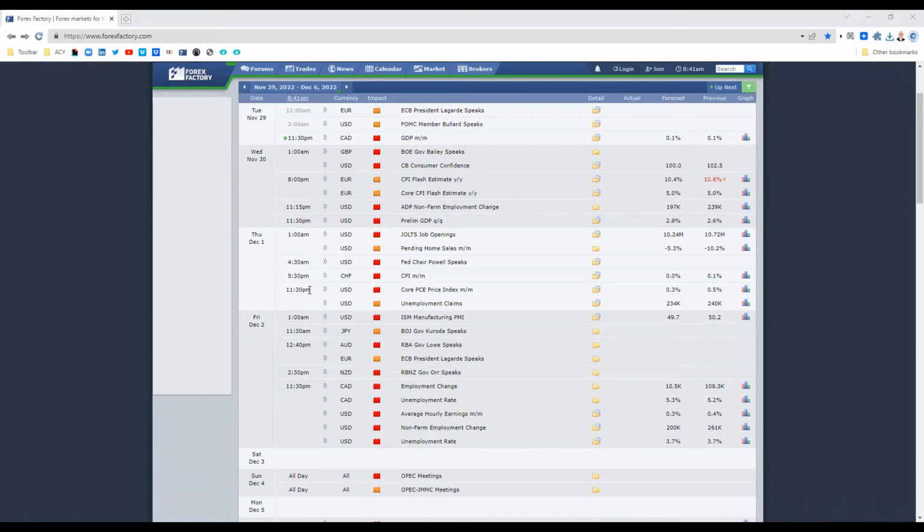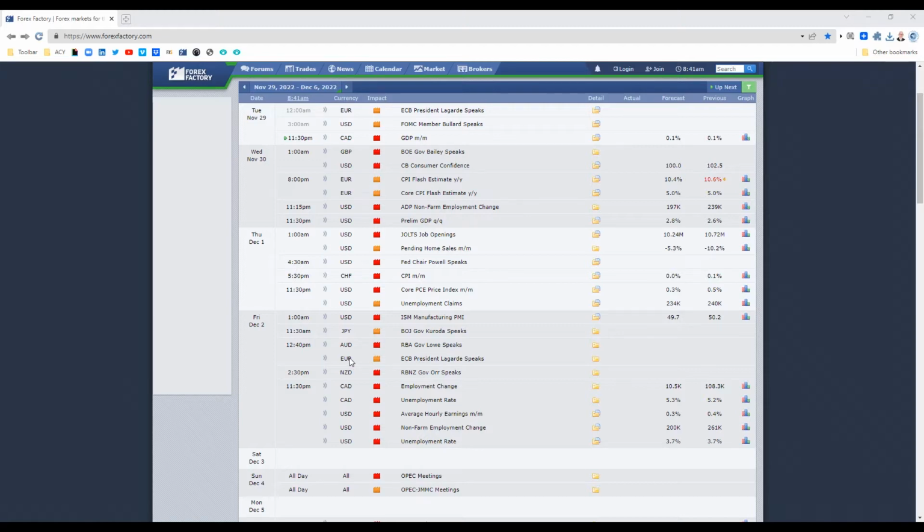Moving into the evening of Thursday, 11:30 PM for the US, we've got Core PCE Price Index, month on month, unemployment claims. Again, 1 o'clock in the morning on Friday for the US, ISM Manufacturing PMI data. A minor item here, but 12:40 PM Friday, we've got ECB President Lagarde speaking.